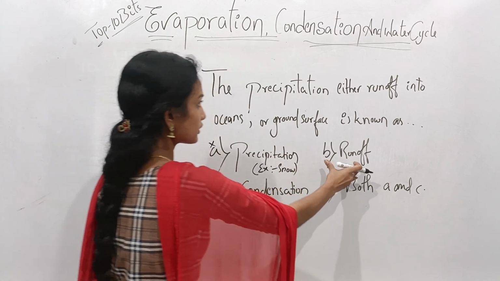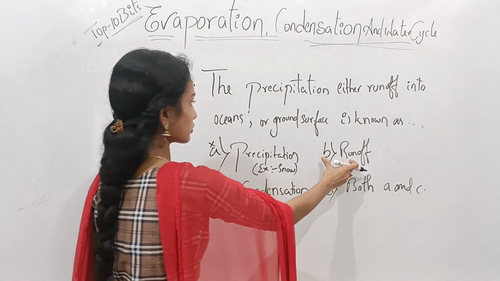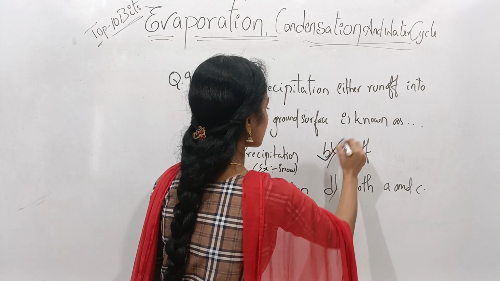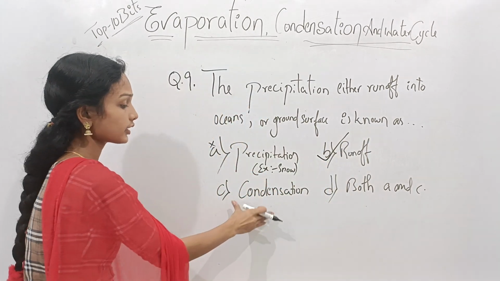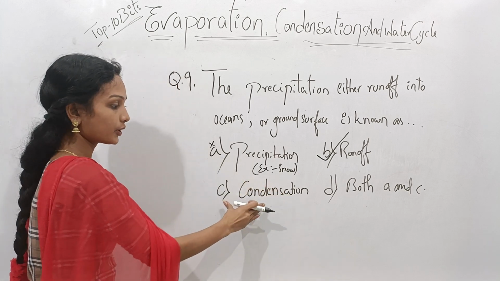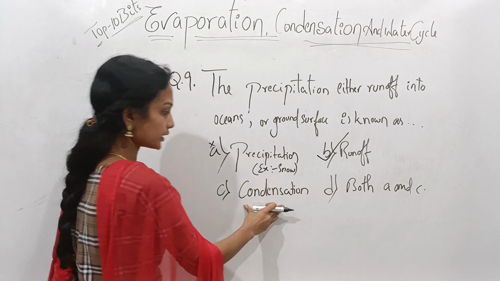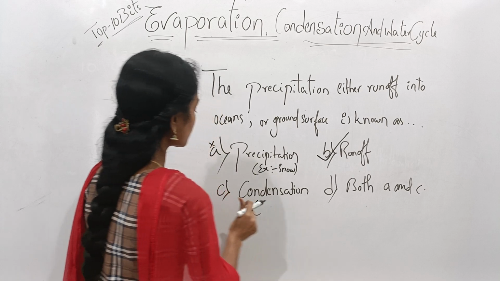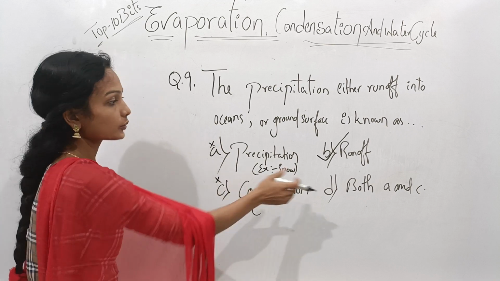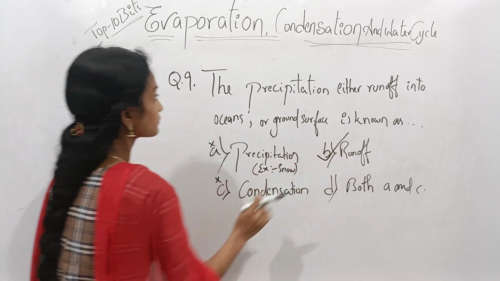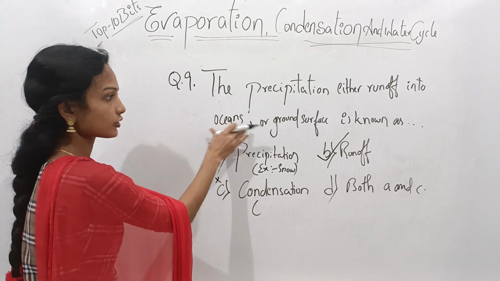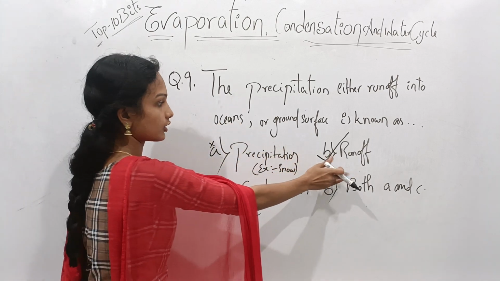The precipitation runoff into oceans or ground surfaces is known as runoff. So option B is the correct option. Condensation means the process in which the vapor molecules are converted into water droplets. So option C is not a correct option. Here the correct option is runoff.